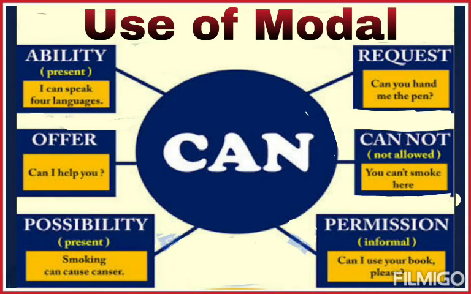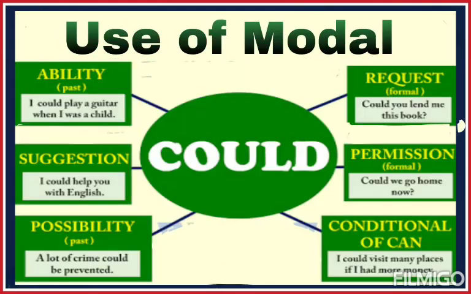Let's see the uses of modal can. Can is used to express ability in the present, to express an offer, to express possibility in the present. It is used to express request and permission in an informal way. Okay, when something is not allowed, then we also use can.